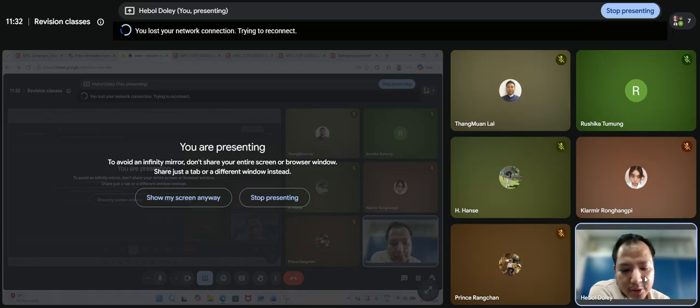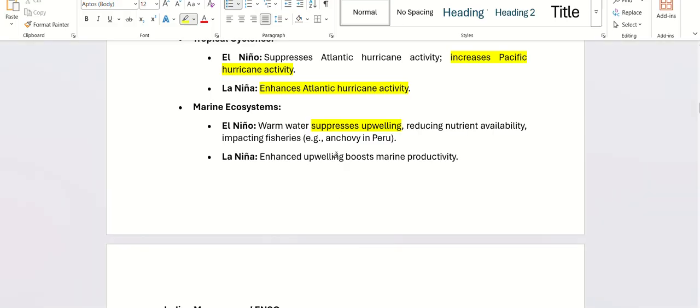So when El Nino happens, it suppresses this upwelling of cold water, because of which the fishing industries in Peru and South America get affected. When La Nina occurs, it boosts marine productivity in this area.